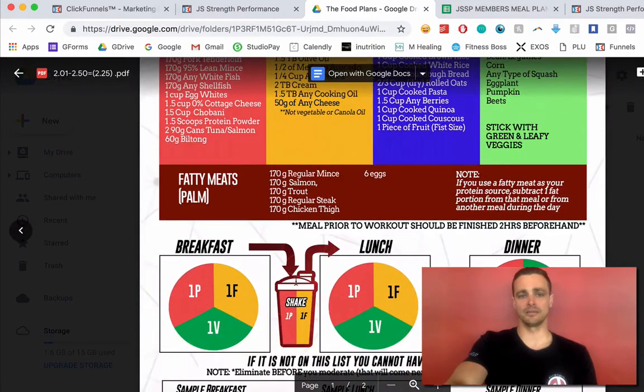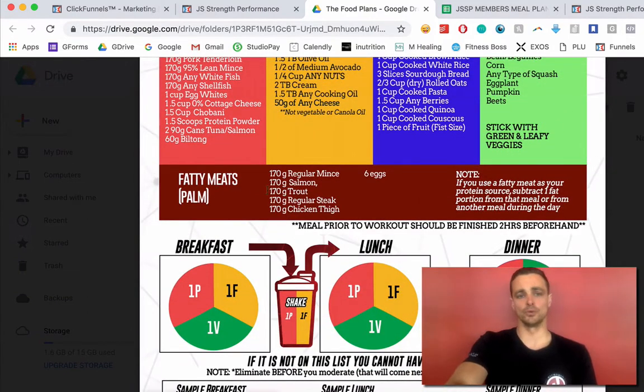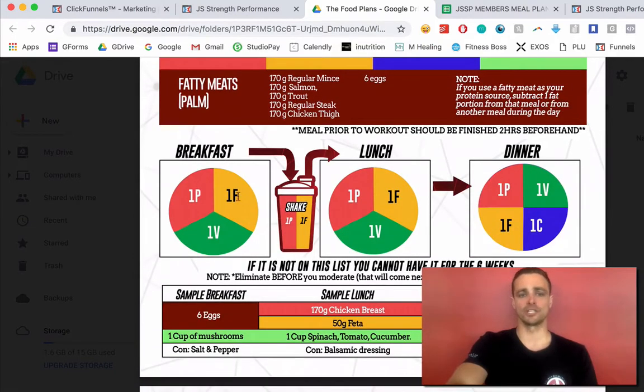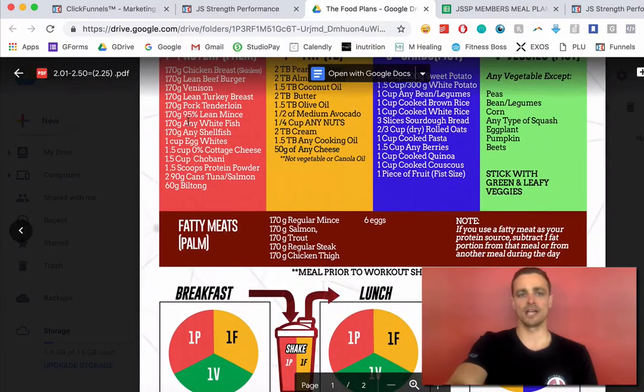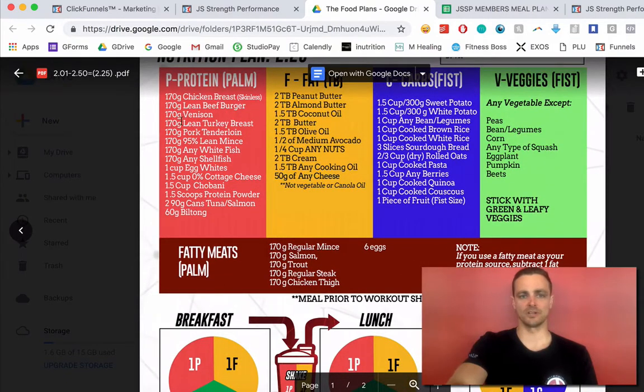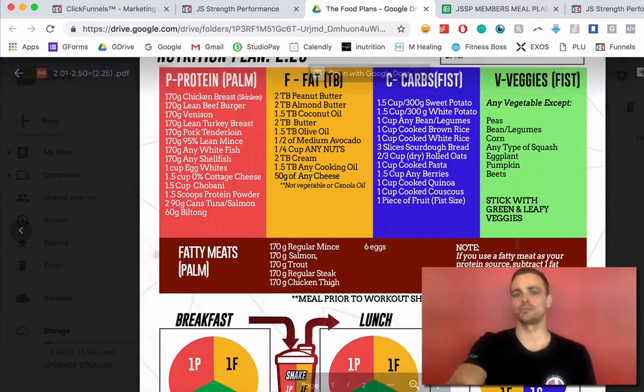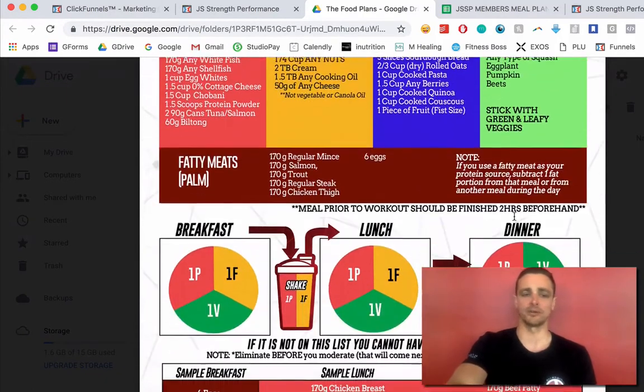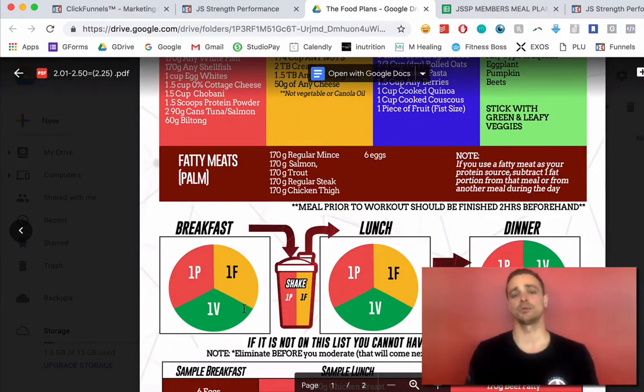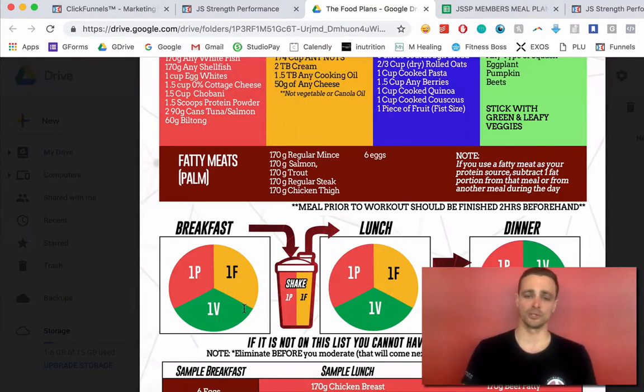Further to that, with your fatty meat sources, this is how it's going to work. You are going to have a meal plan here, which is one full protein source, one full fat source, and one full veggie source. So for you guys, you might have 170 grams of venison, you might have 2 tablespoons of butter, and you might have a serve of veggies here, which might be kale, spinach, something else, because you're going to stick to leafy greens. And that will be your breakfast meal. That's what you're going to have for breakfast. There's recipe guides to help you in the recipe section, but that's basically what you're going to do beforehand.